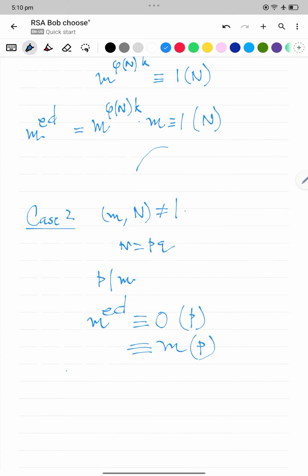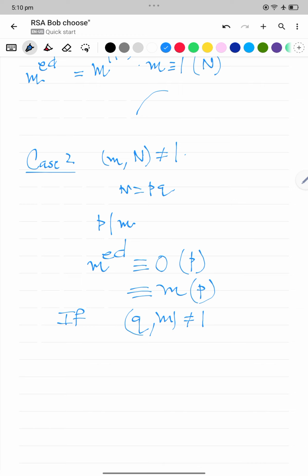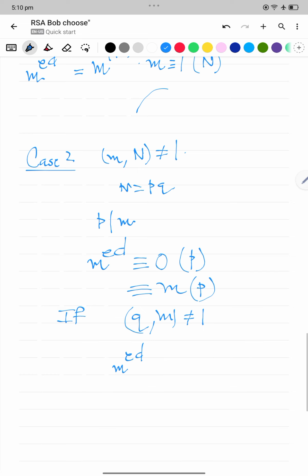Now if q does not divide m, that is, q and m are co-prime, then in that case we have just proved in case 1 that m to the ed, which is equal to m to the phi n k plus 1, is congruent to m mod q.